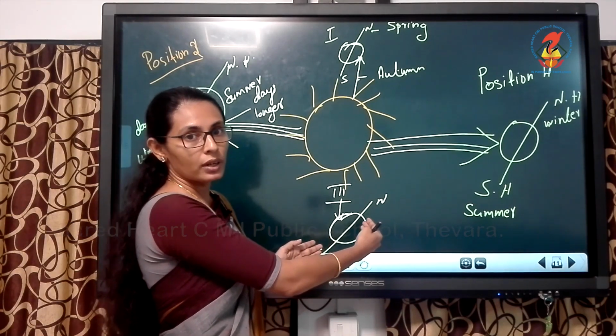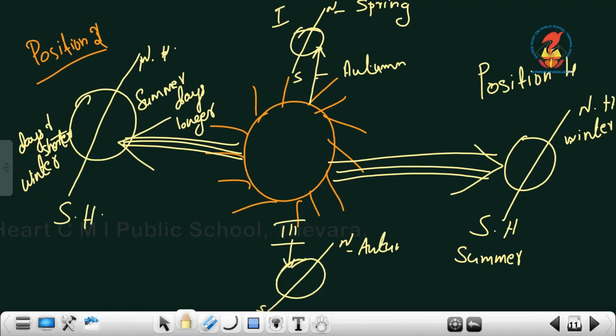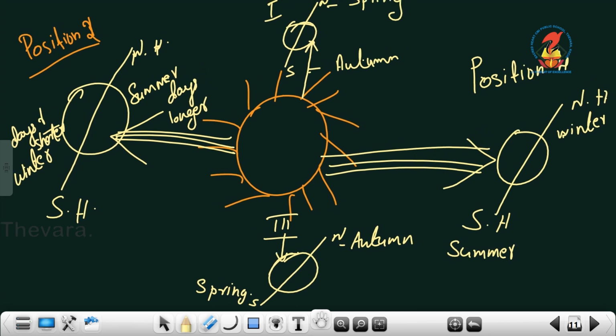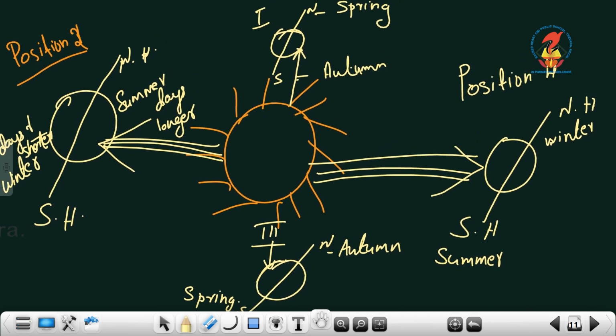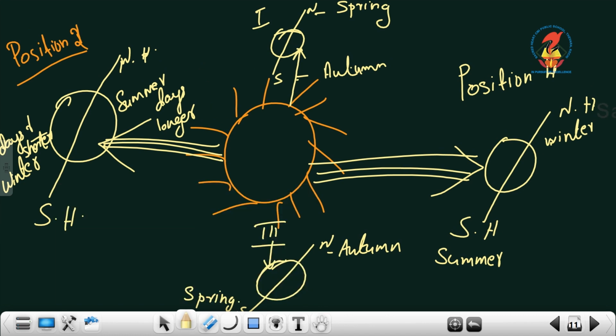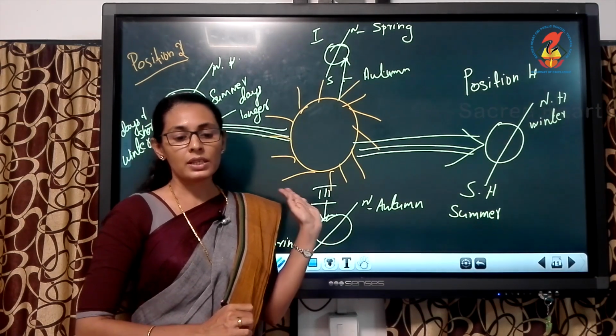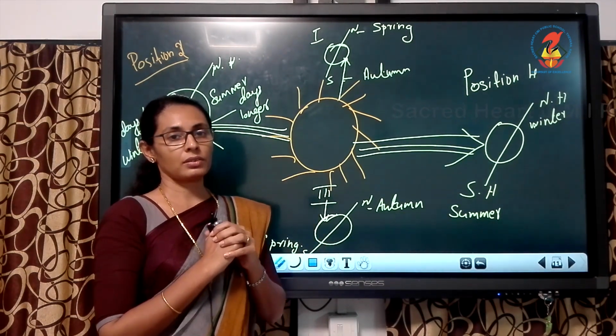The northern hemisphere now has autumn season, and the southern hemisphere has spring season. Clear children? So this is position 1 and 3. This is the figure.